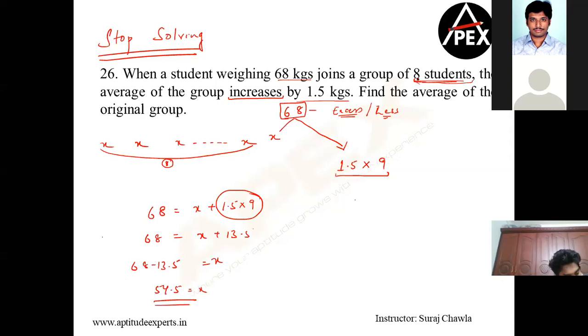Ishwar, there were 8 people, Kana. Clear? Already 8. When a student of 68 joins a group of 8 students, Amma. Clear? Which means there were already 8 students and a student of 68 is joining them. I think this guy becomes a 9th person.